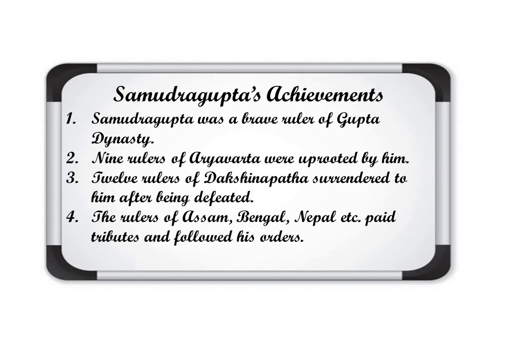And at last we talk about the outer states also. Those were the Sakas, in the northwest, as we have seen in the map, and Sri Lanka. These rulers were also following the orders of Samudragupta, and they were even offering their daughters in marriage. So these are the achievements of Samudragupta in different wars.